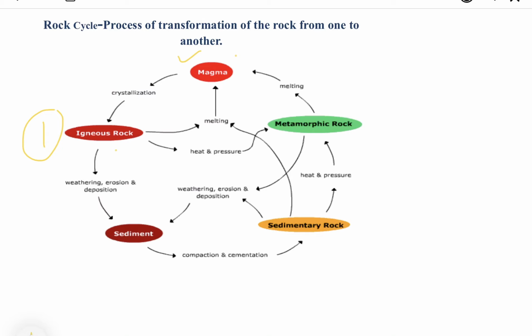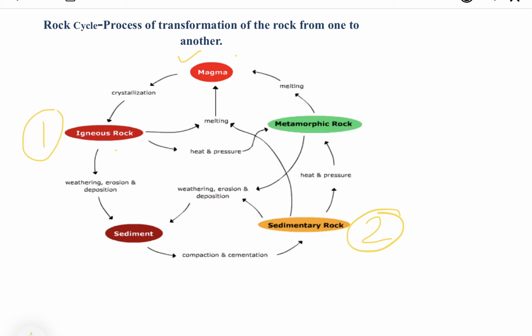Now, on the igneous rock, external processes take place like weathering, erosion, and deposition. It means that igneous rocks are broken down into small particles, converted into sediments, and finally transported and deposited, and sedimentary rocks are formed in nature.